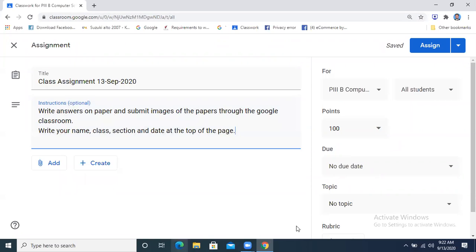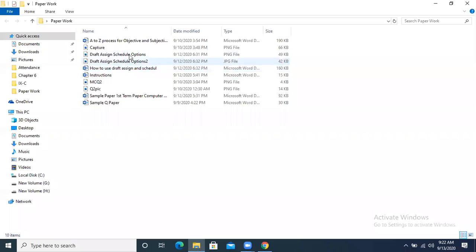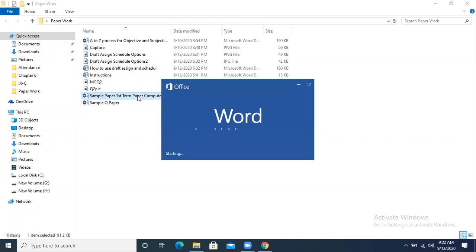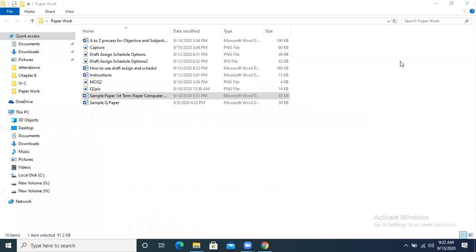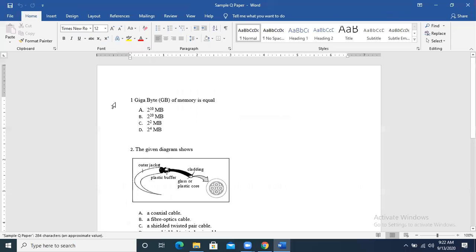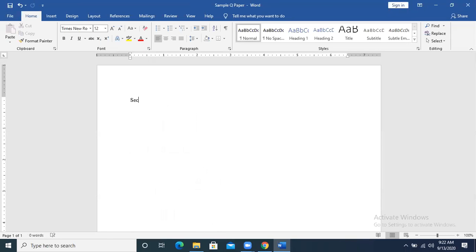Okay, how will the question paper look and what kind of question paper? It will be a paper attached over here. Let me give you one example. For example, let's suppose it is your section B. It will be this kind of sample paper. Section B, and over there you will have the short questions.